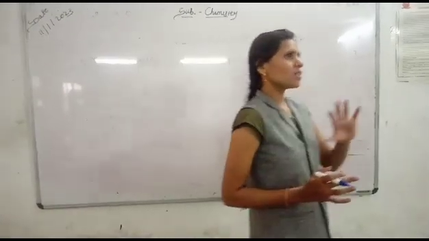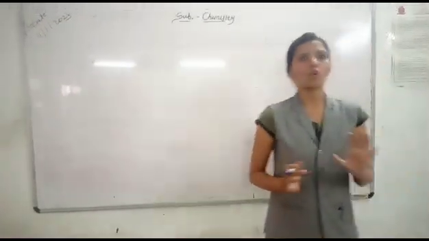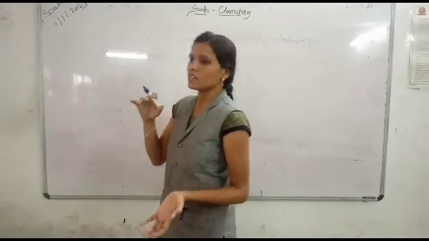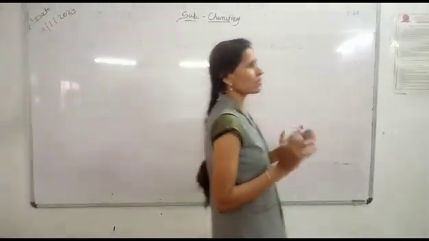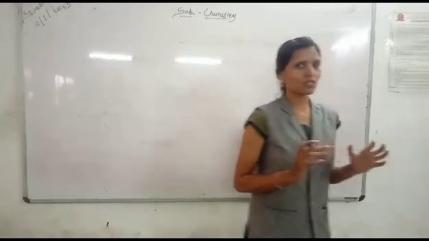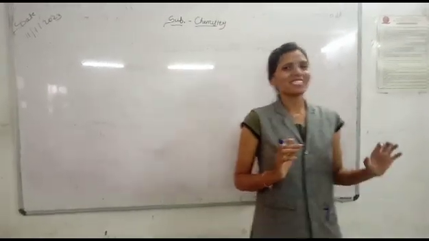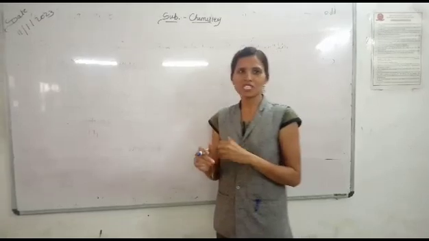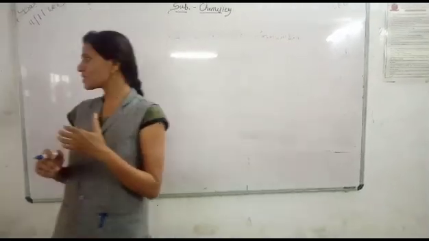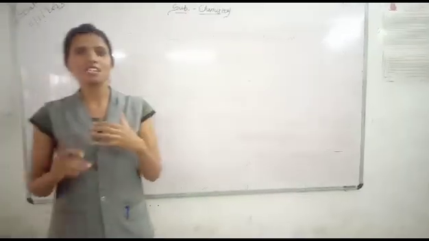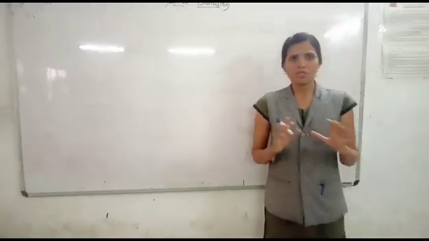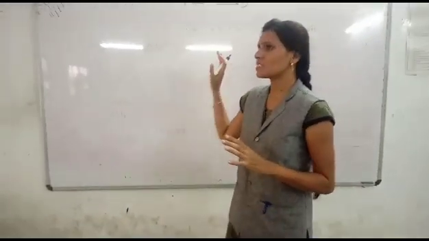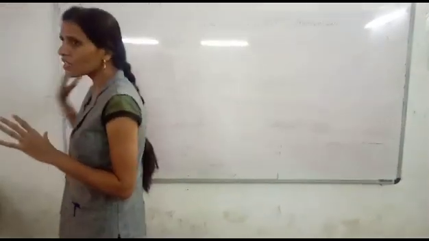For completion of a valence structure between the ligand and the central metal ion, they share an electron pair. For valency purposes, we assume an oxidation state, which is called the oxidation state. So this is the basic part of a coordination compound.